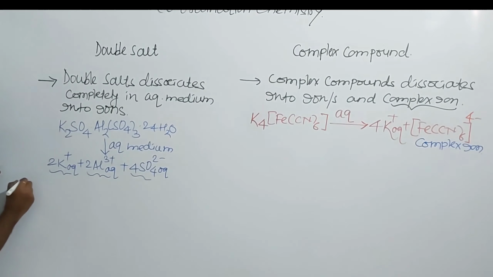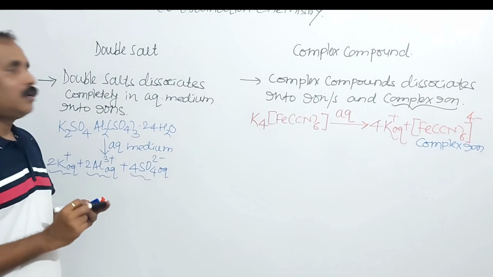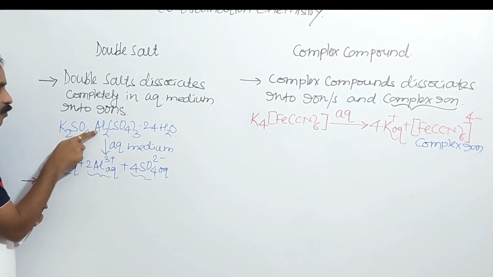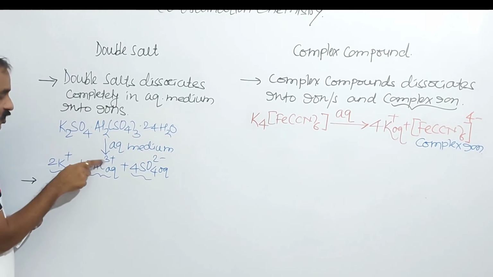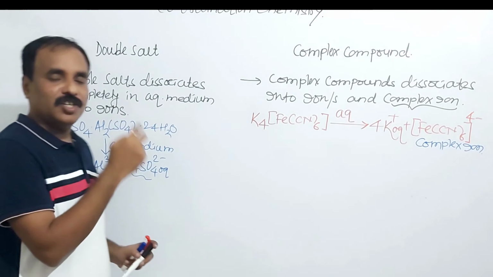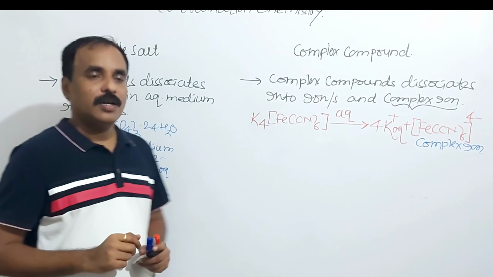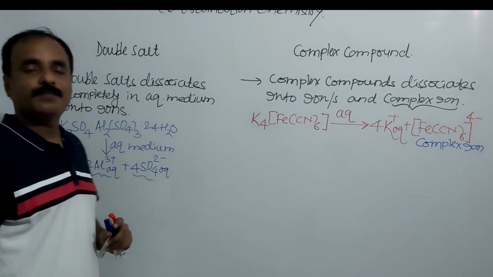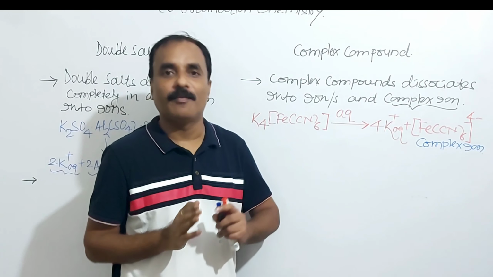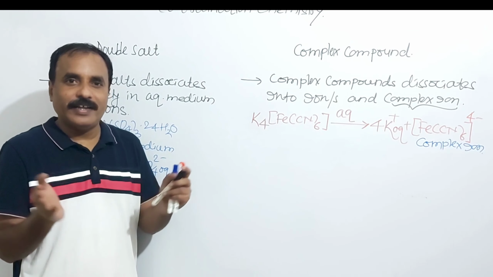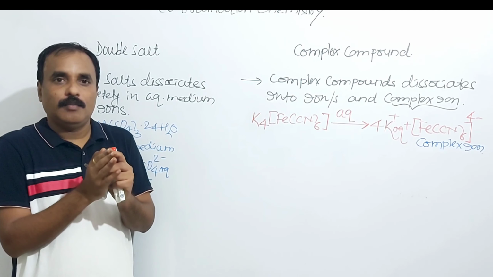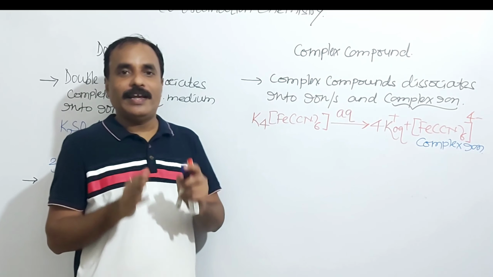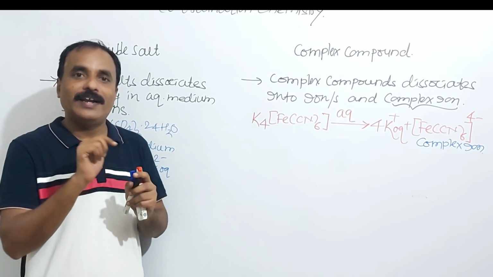Now what is the second difference? In double salt, potassium is present in the form of K plus, aluminum is present in the form of Al plus 3, with oxidation states plus 1, plus 3, minus 2. That is, here all ions are in a combined state in case of double salt. Before addition in aqueous medium, all ions are present in combined state. But after addition in aqueous medium, there is separation of ions, and each ion retains its own identity.